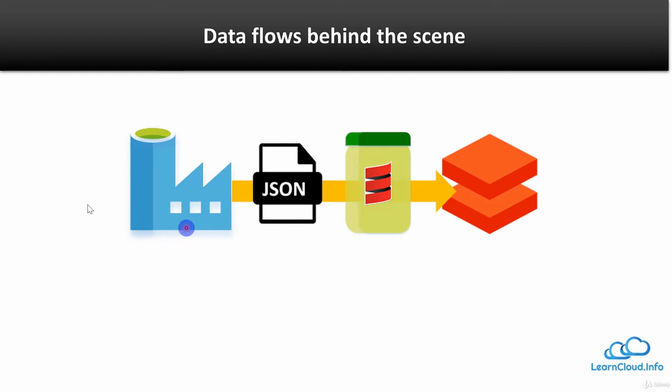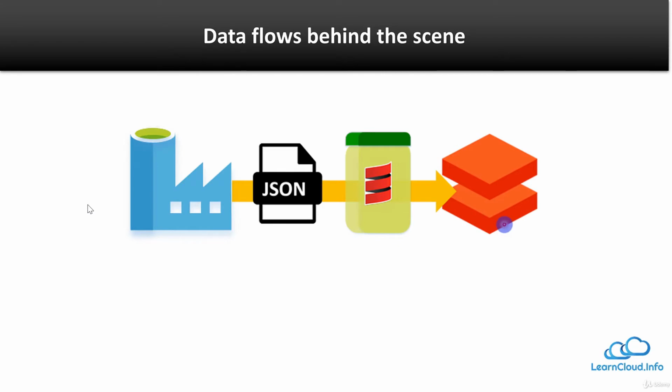All the transformations you have selected in the interface convert into a JSON file, and then convert into Scala, and then that Scala runs in a notebook, in Databricks, on a cluster. So basically it creates the cluster, runs that code, and returns the result back to the data factory. All these things are going on behind the scenes. My point is, behind the scenes, data factory is still running your code in Databricks, but you don't have to deal with it.